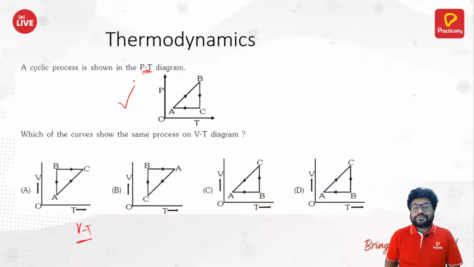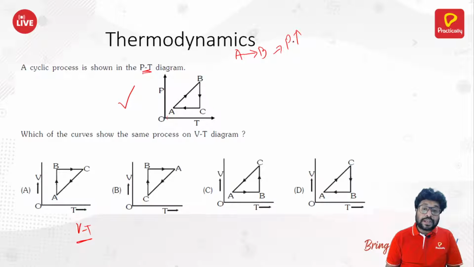Okay, now let's solve it one by one. If you look at this process, the pressure is on the y-axis, T is on the x-axis. When you're going from A to B, pressure is increasing. When pressure increases, volume decreases. And when the temperature is increasing, volume should increase.